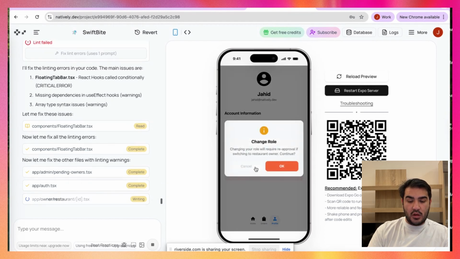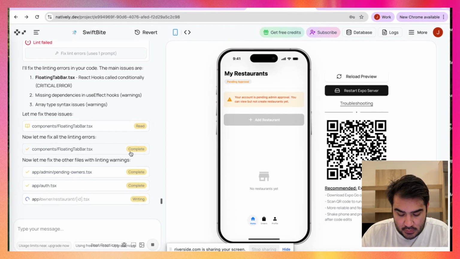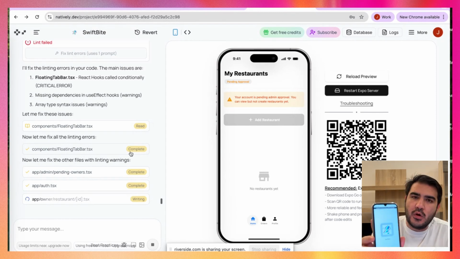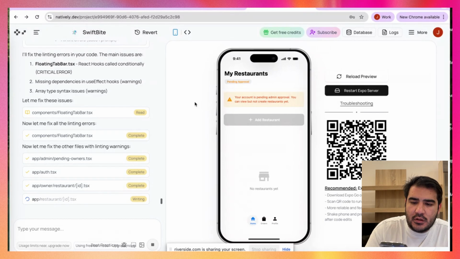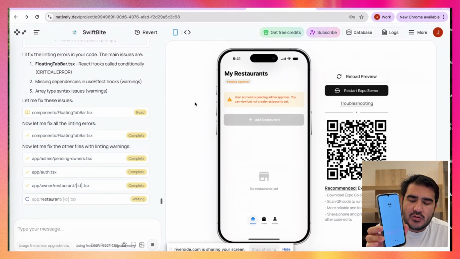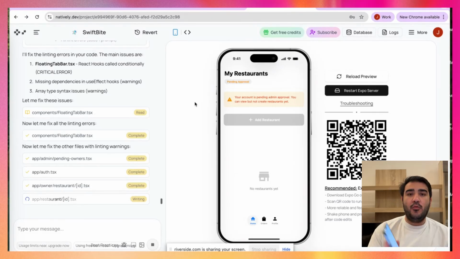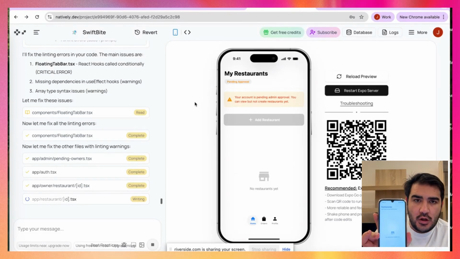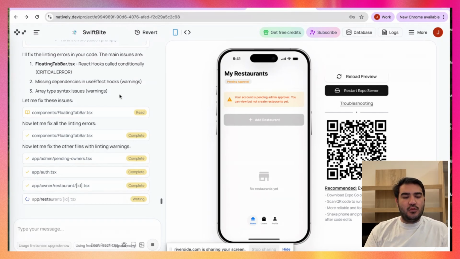Let's change the role. Okay, let's cancel this. Nice. Cool. I will check the app on my phone to see how it looks for the customer part. Let's do it. Here we're just opening the app, Swift Byte. So here I'm a user, a customer. I can see the orders, I can see the home. Yeah, this is nice. So we have two different functions. Here I can see the menu, but I cannot add restaurants. Then I can see my orders and my profile. Nice. We have two different apps, a whole app for food delivery here.